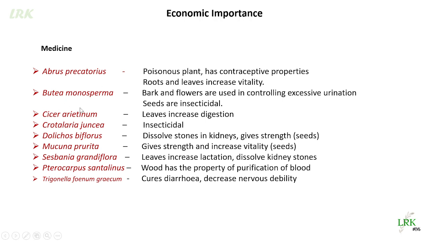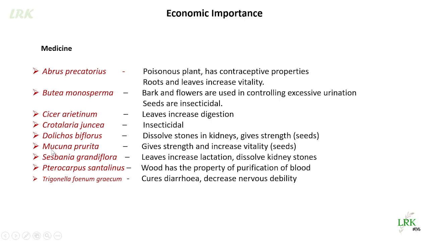Butea monosperma bark and flowers are used in controlling excessive urination, and the seeds are insecticidal. Cicer arietinum leaves increase digestion. Crotalaria juncea is insecticidal in nature. Dolichos biflorus dissolves stones in kidneys, and the seeds give strength.